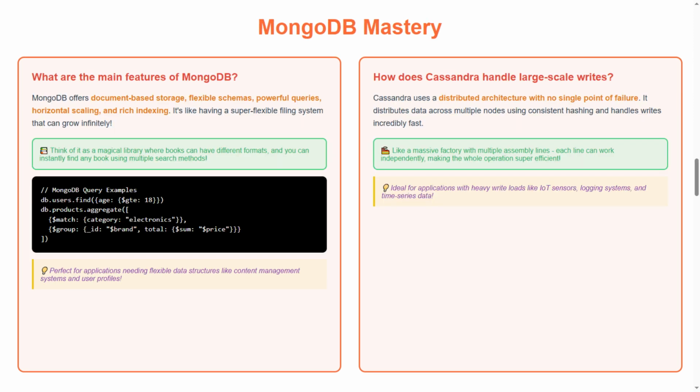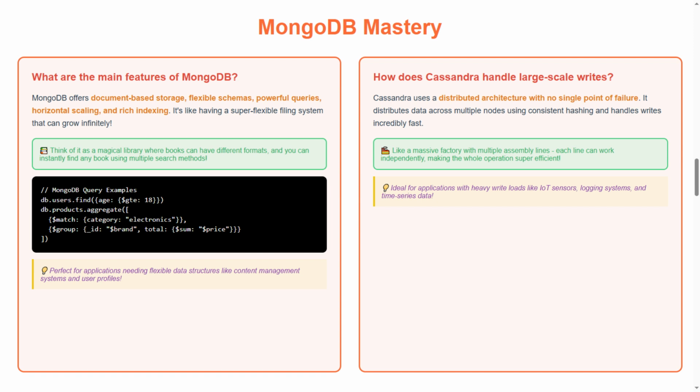Welcome to MongoDB Mastery. Let's explore this powerful database. First question, what are the main features of MongoDB? MongoDB offers document-based storage, flexible schemas, powerful queries, horizontal scaling, and rich indexing. It's like having a super flexible filing system that can grow infinitely.